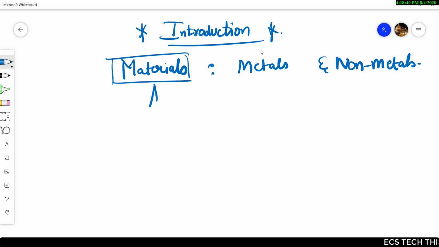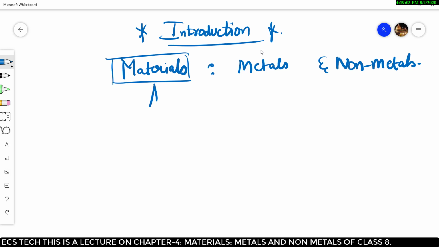Many materials which we see in general, like any cooking material, or when you go to school you have materials like benches, chalk pieces, boards. These are all made up of different kinds of materials, which are naturally available sources. They are converted into a form of usable shapes. So these are all materials.